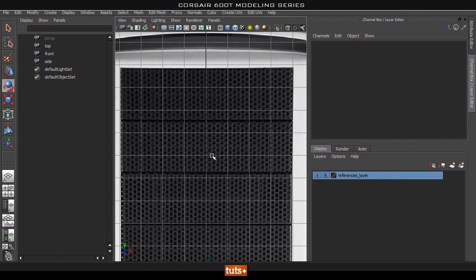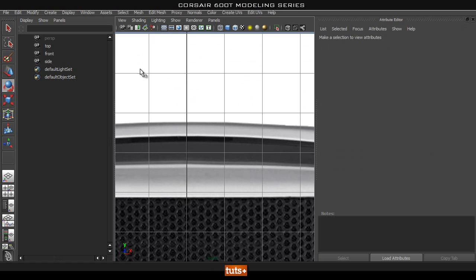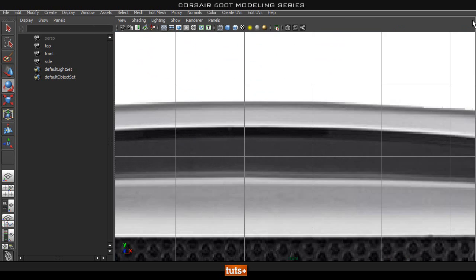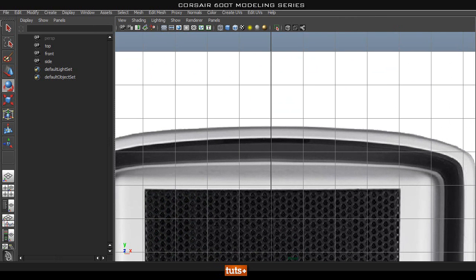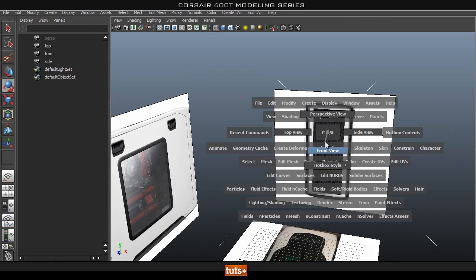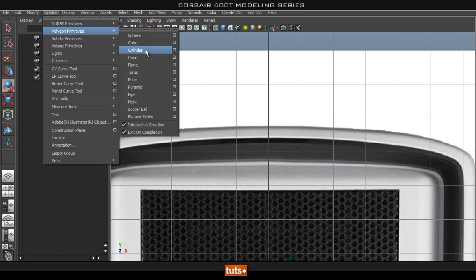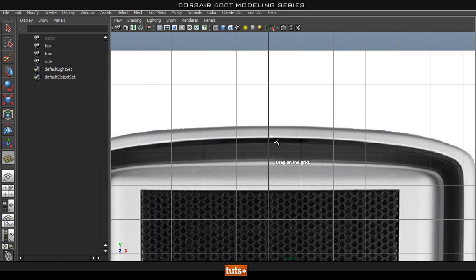So we're going to start off with this curve right here, and let me close these so there's a bit more space for me to work with. So I'll get rid of this as well. There we go. Okay, so let's create a plane. So polygon primitives, and then find my plane. And I'm going to drag it out from here to there.